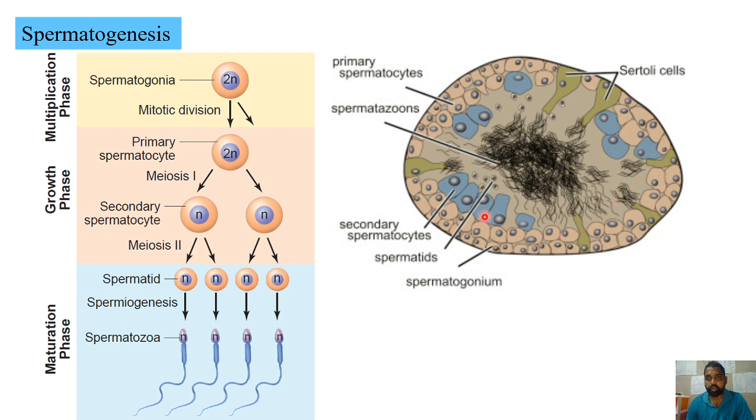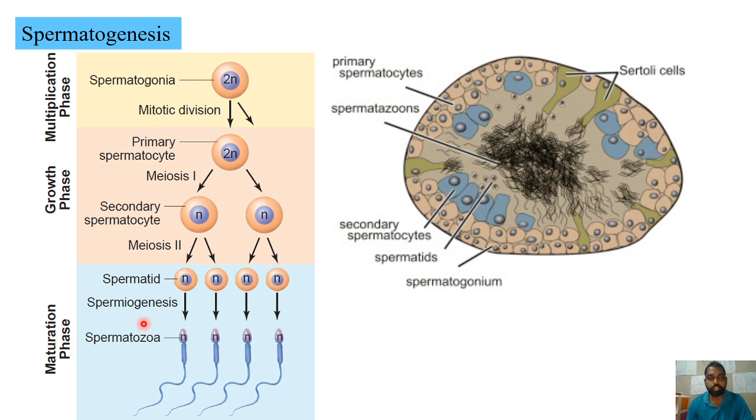So you can see in the cross section of this seminiferous tubule, primary spermatocyte, this is the secondary spermatocyte, these are the spermatids, and you can see the spermatozoa also. While this process is taking place, the same thing is shown here also. The sperms or spermatozoa are present inside the lining of this seminiferous tubule with Sertoli cells.